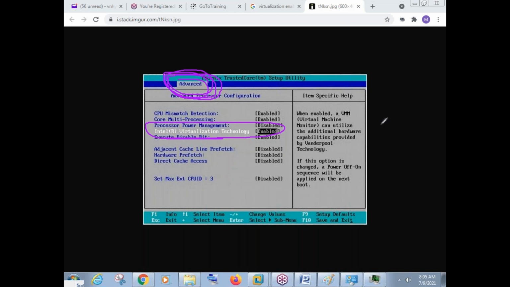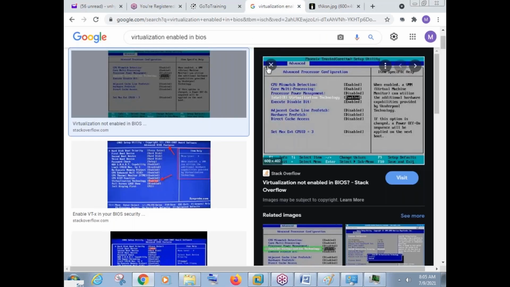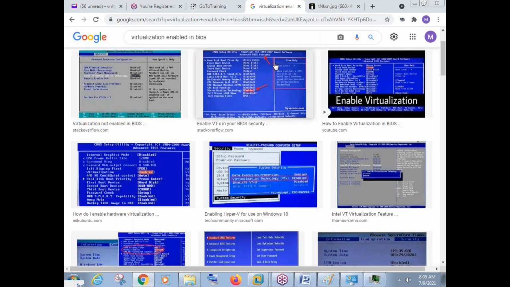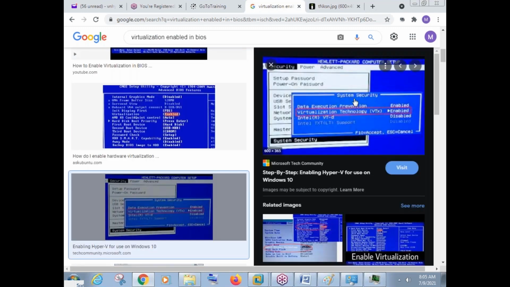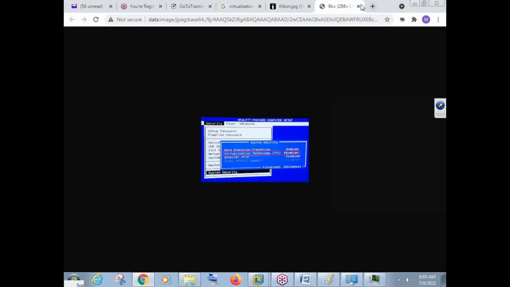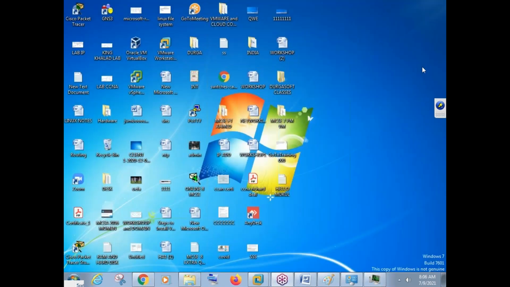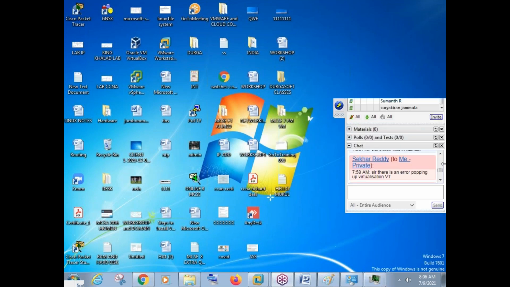It can be written as virtualization or it can be written as VTX, anything. So just go there and enable that VTX or virtualization option. If it is disabled, you cannot create a virtual machine. I repeat again, friends, if the option is disabled, you cannot create a virtual machine, you cannot install the operating system. So first we need to enable this option from our BIOS. Once you enable the option, then no issues. See here it is written as VTX. Enable that option, and the VMware Workstation will work perfectly now.